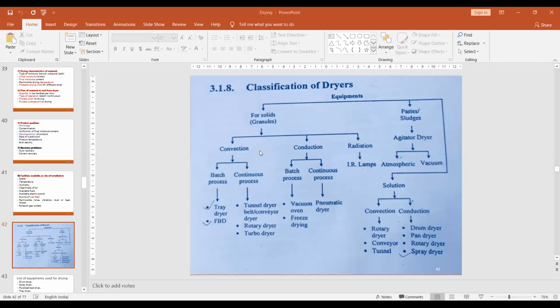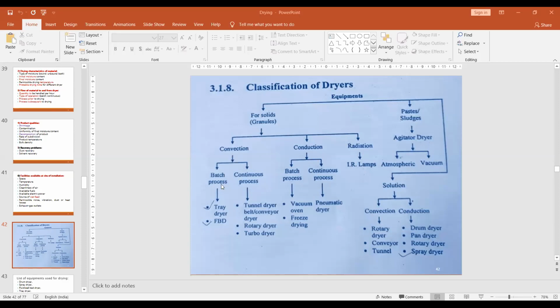mechanisms: convection, conduction and radiation. Convection means we can use it from a mechanical point of view; we just give that temperature to dry the material. This is called convection. Conduction means we can use a vacuum dryer. A different type of vacuum or hot vacuum can be used, and with this vacuum we can remove the moisture from this material. Then with radiation, IR lamps or different gamma radiations can be used to dry the material again, right?